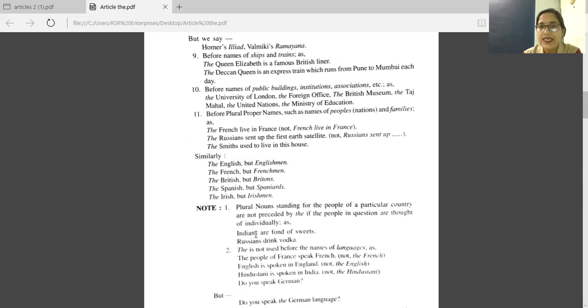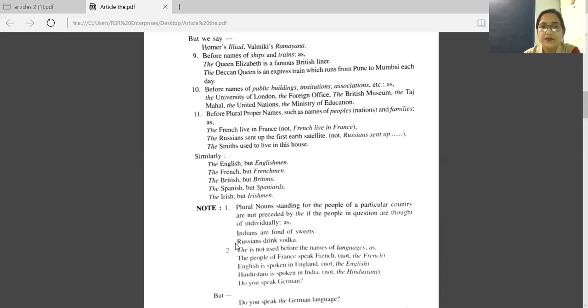So in this sentence, we are not using any article. The sentence is, Indians are fond of sweets. Next one, Russians drink vodka. We are talking of all or every individual Russian. We are taking this individually, so we are not using any article before Russians.